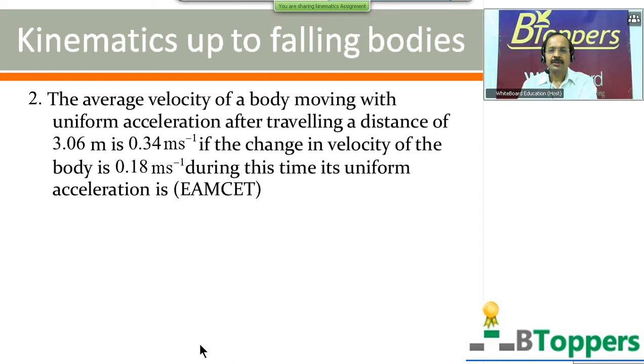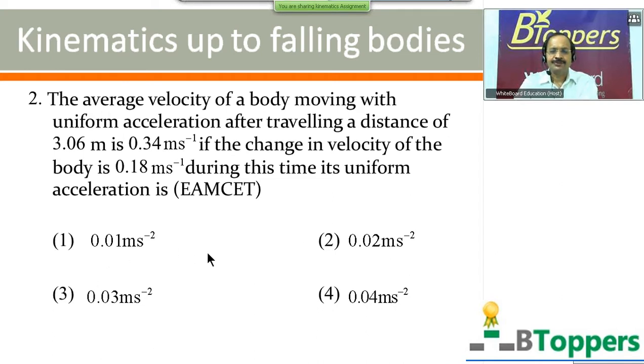Question number 2. The average velocity of a body moving with uniform acceleration after traveling a distance of 3.06 meter is 0.34 meter per second. If the change in the velocity of the body is 0.18 meter per second during this time, its uniform acceleration is.